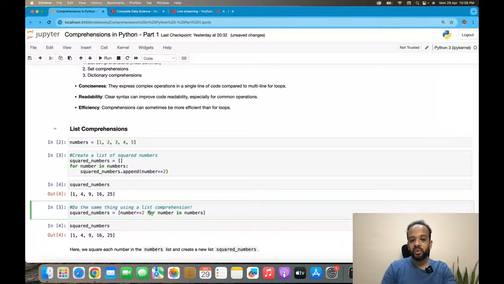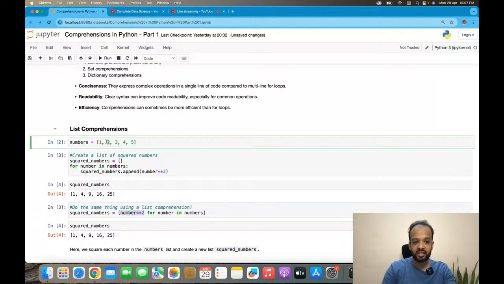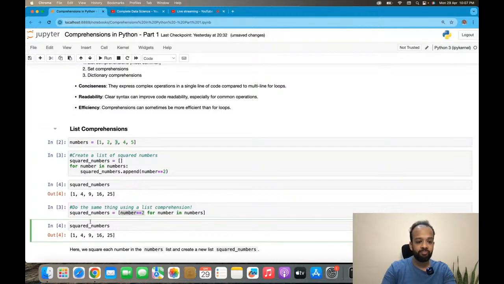So what this will do is it will first take the number 1. That's the first element in the list numbers. It will calculate the square of that, which is 1 itself. Then it will go to the next element, which is 2 in the list numbers, calculate the square of that, append it, right? So 1, 4 will come. Then it will go to the next element, which is 3. It will make the square and then append it. And so basically it will give you this output.